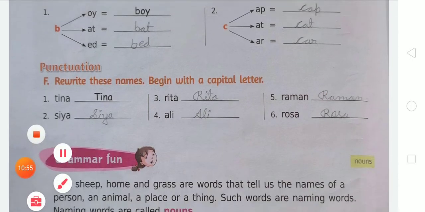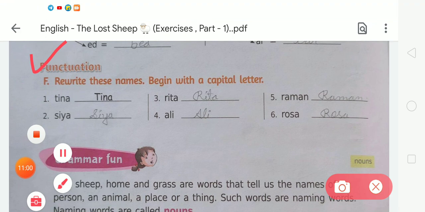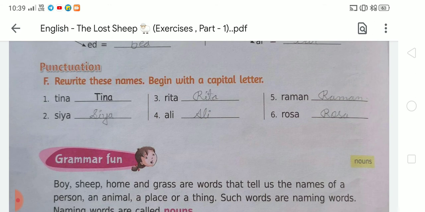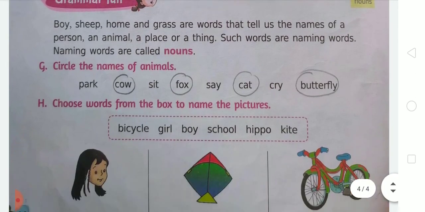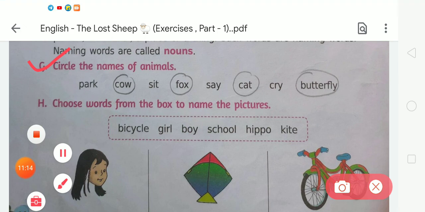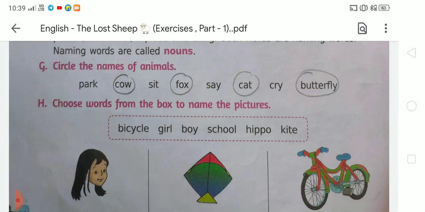After that, in exercise F, you have to change the first letter to a capital letter and then write it down on the given blanks like this: Tina, Sia, Rita, Ali, Raman and Rosa. Now moving to exercise G, circle the names of animals. You only have to circle the animal's name. The first is cow, second is fox, third is cat, and fourth is butterfly. Like this you have to circle the animal's name.